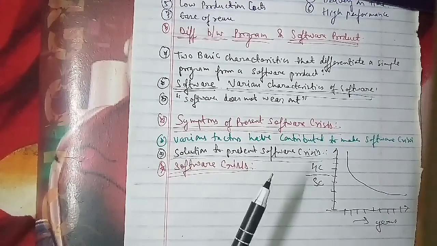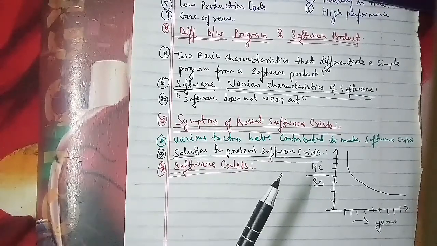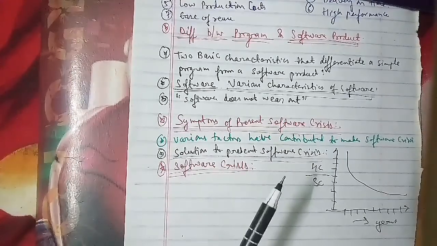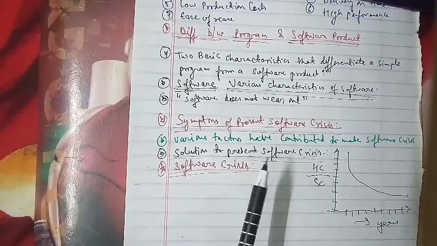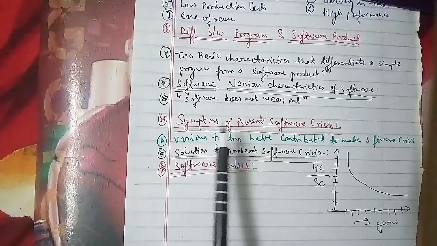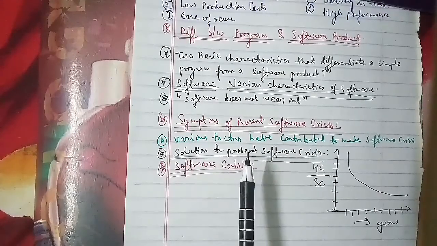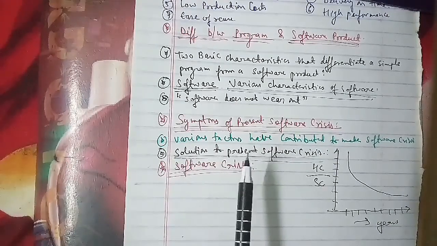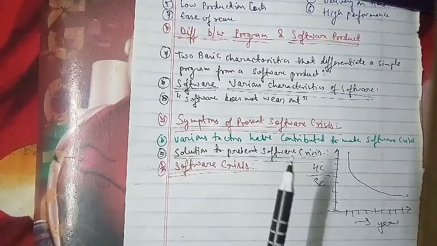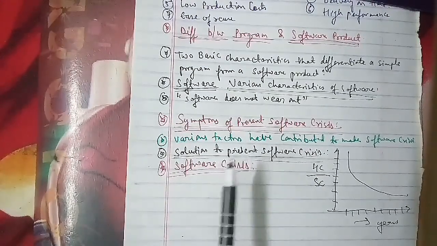A 5-mark question is already very important, so a 10-mark one is even more essential. We have already discussed the contributing factors and the possible solutions, so if you go through these three points, you will get the answer to this 10-mark question.